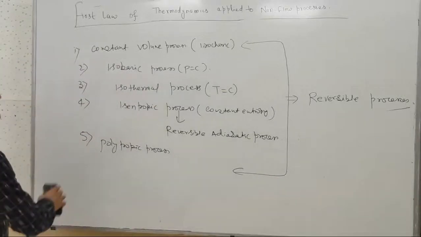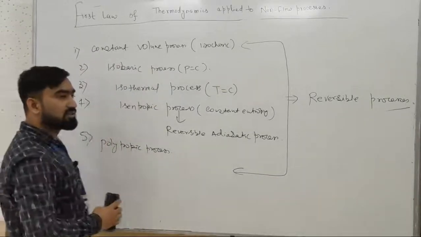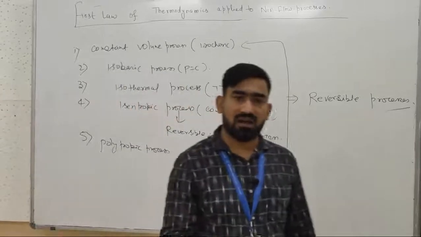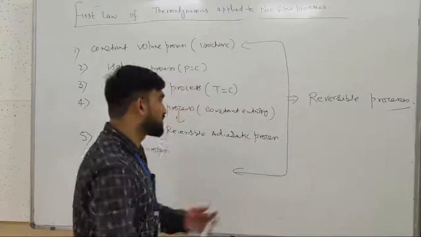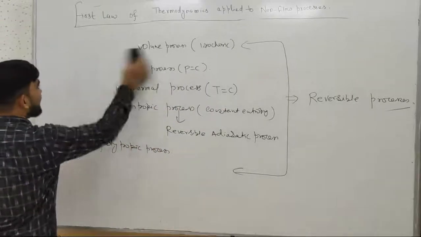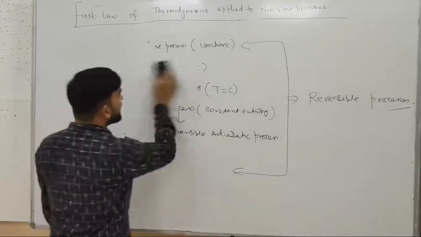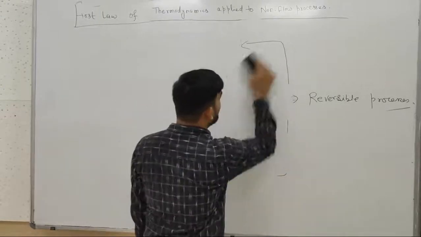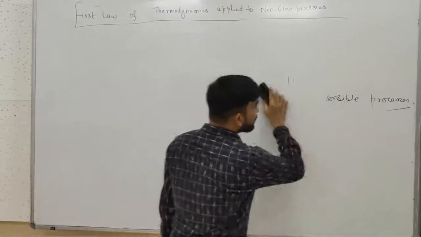So today we will discuss the isothermal process because we have already seen the constant pressure and constant volume processes. But for a quick recap, we can revise the PV and TS diagrams for constant pressure and constant volume processes.